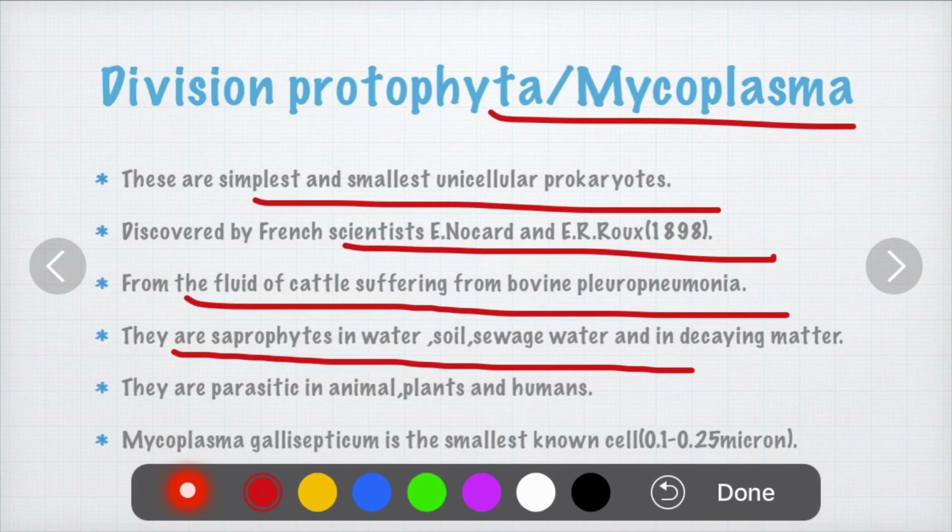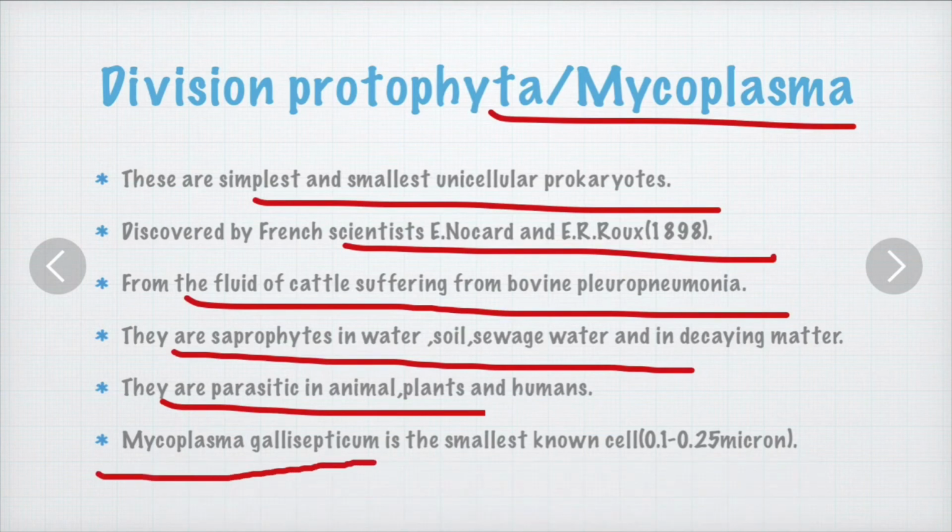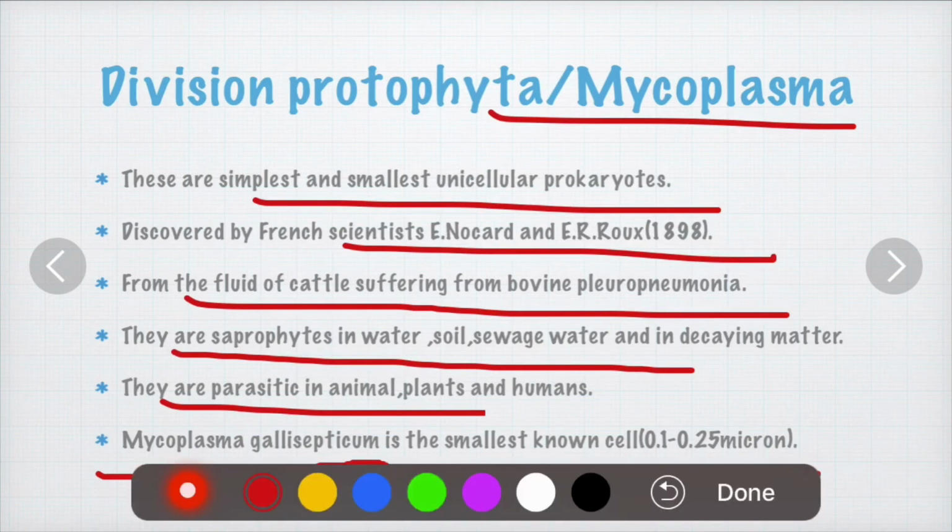In another condition, when they are in plants and animals, they act as parasites and cause diseases to animals, plants and humans. Next, Mycoplasma gallisepticum is one species of Mycoplasma, which is known as the smallest cell, about 0.1 to 0.25 micron in size.